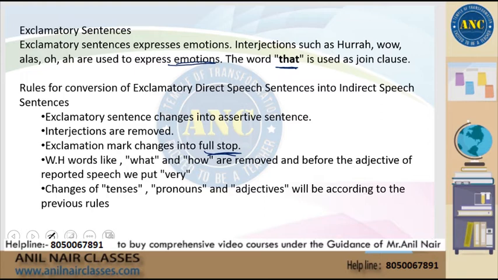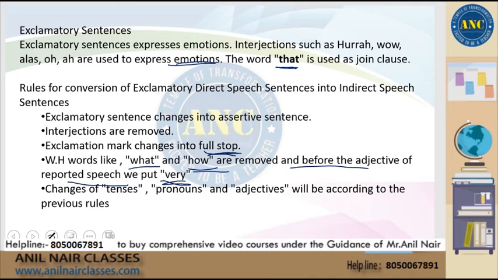For WH words like what and how, such words are removed and before the adjective of this reported speech, we put very. So if the direct speech has words like what and how, in its indirect speech form, you remove them and before the adjective, you put the word very.